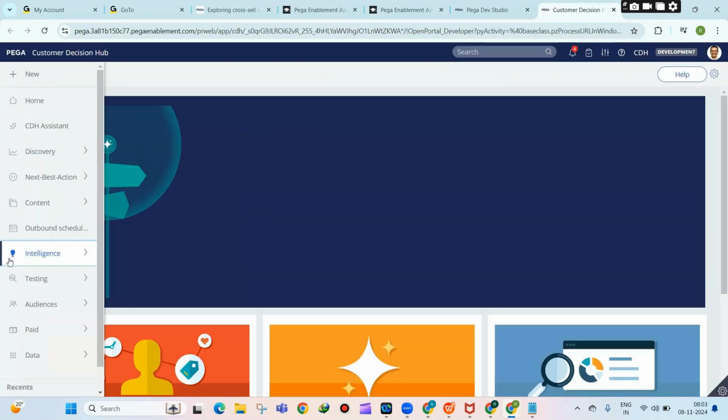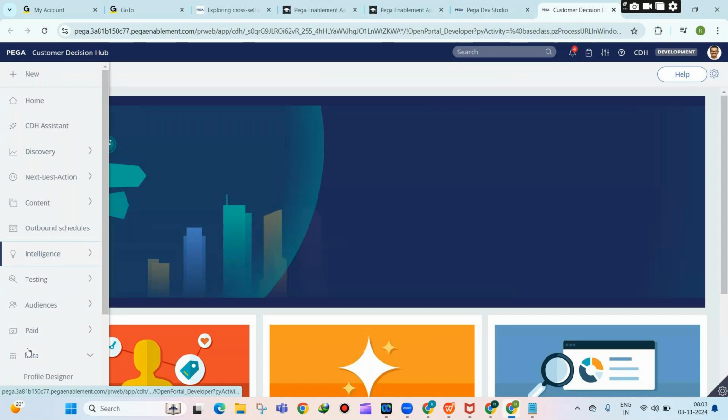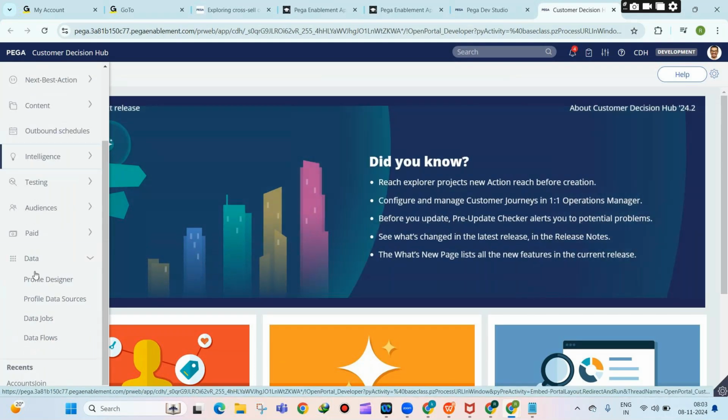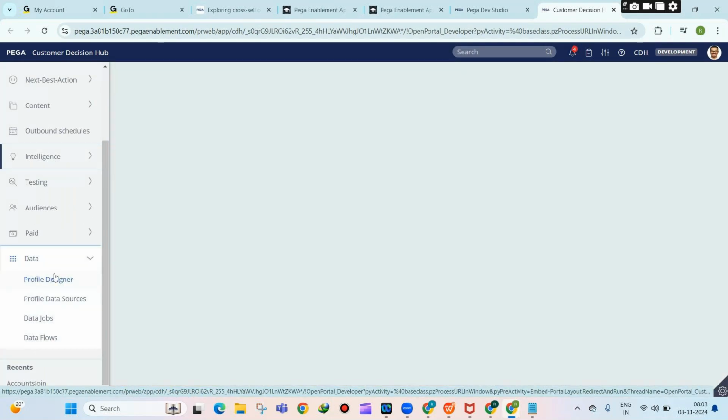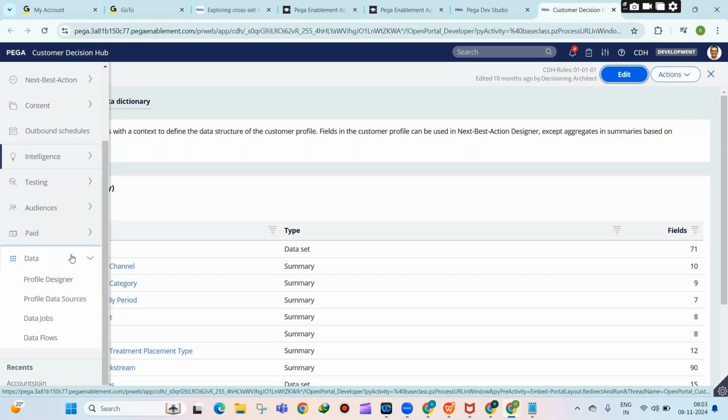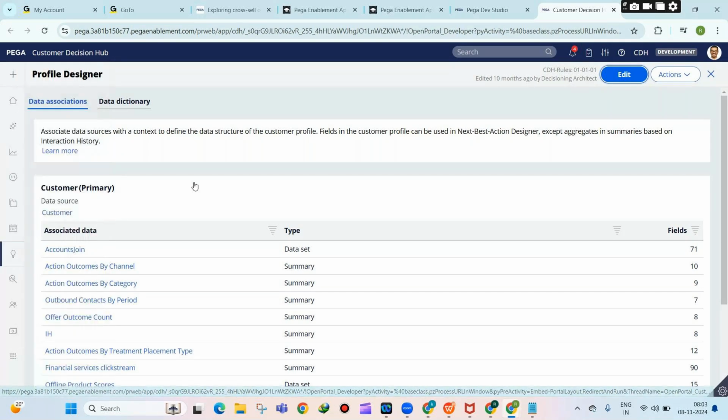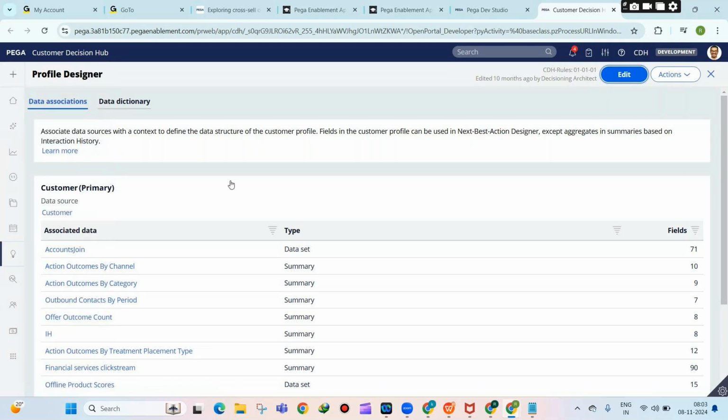So in the CDH portal, if you go here, to Data Profile Designer, this is where you will configure the associated data. If you come here, you see we have Associated Data and all this. Just click on the edit button.